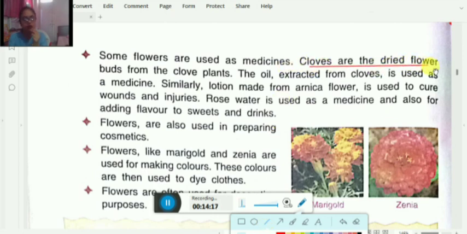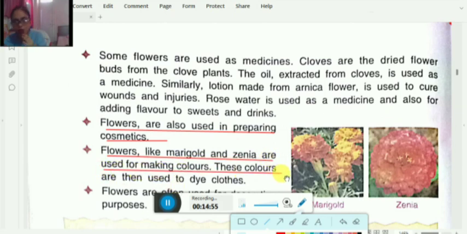Now the next use is that flowers are also used in preparing cosmetics. Cosmetics are liked by all of us. So many flowers are used to make these cosmetics. Next use is that flowers like marigold and genda are used for making colors. Can you remember the color of marigold? Yes, one example is given behind here.